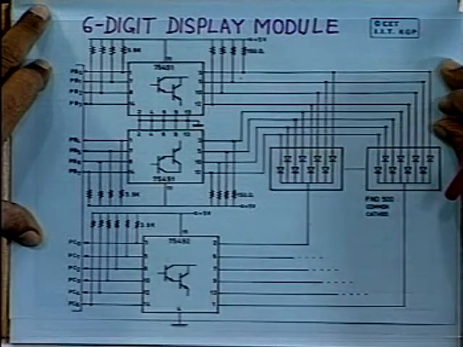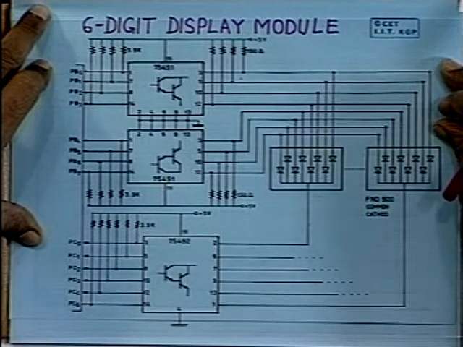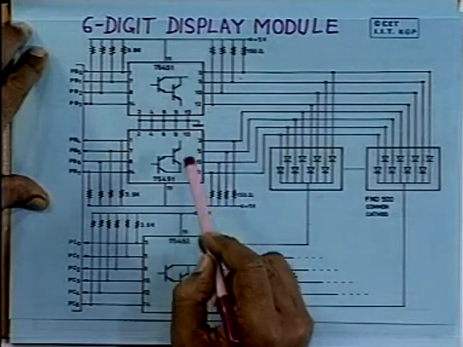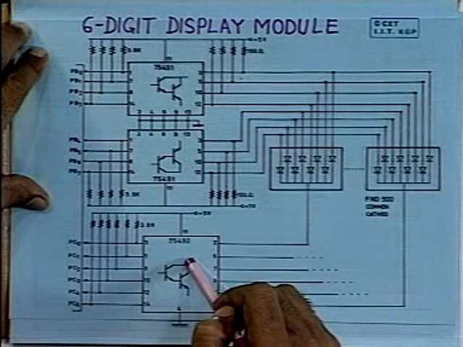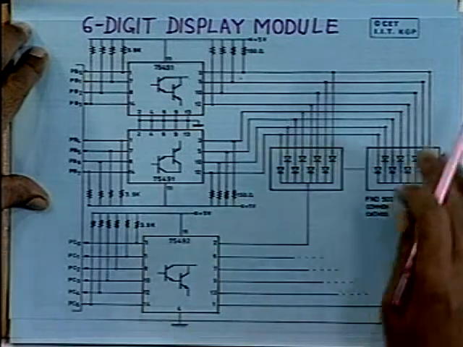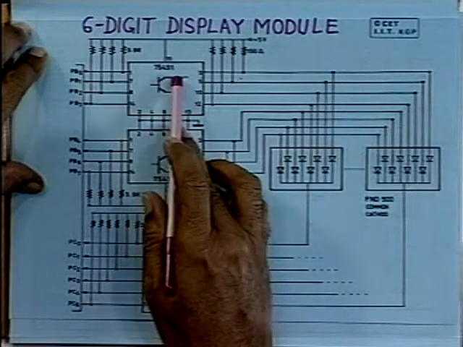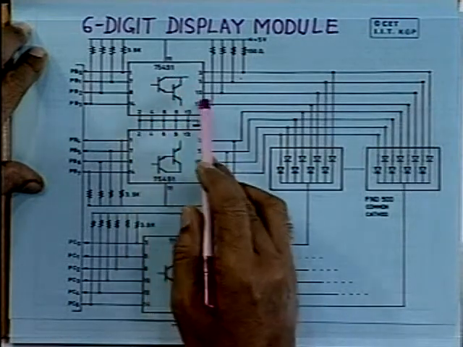Now, instead of transistors, we have used some special type of ICs available in the market, especially designed for this purpose. This 75491 is known as a segment driver.